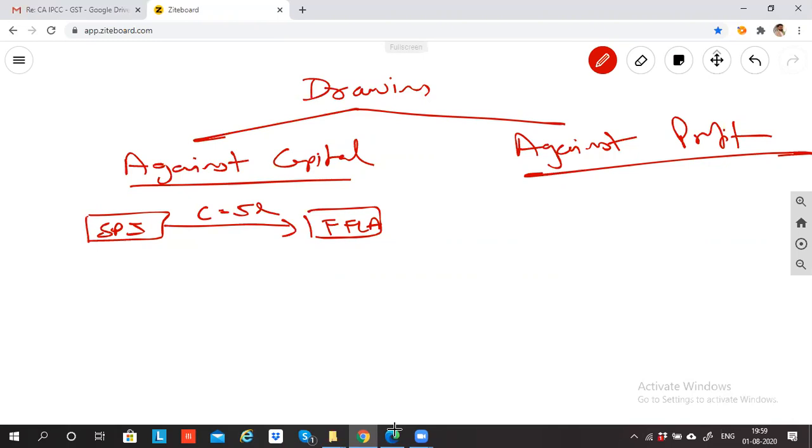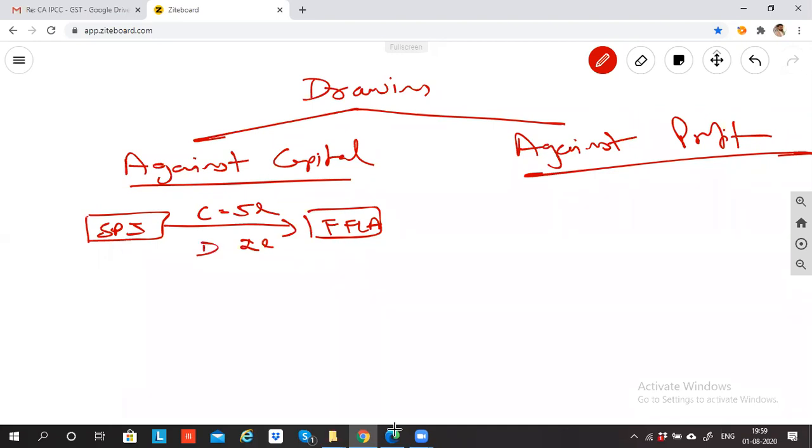Suddenly I urgently needed money for personal purposes and did not have that much personal cash, so I came back to the business and took 2 lakh rupees. I'm taking this against capital, which means I will not bring that money back into the business. So this is called drawing against capital.